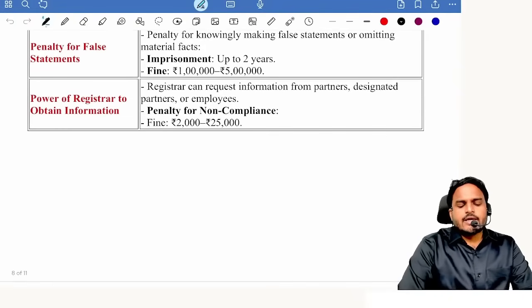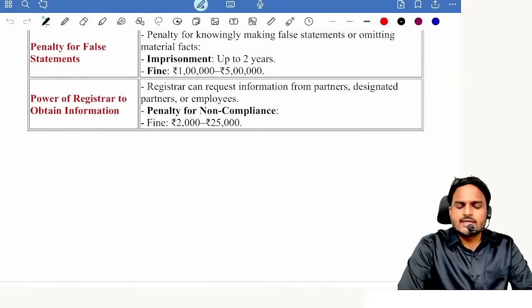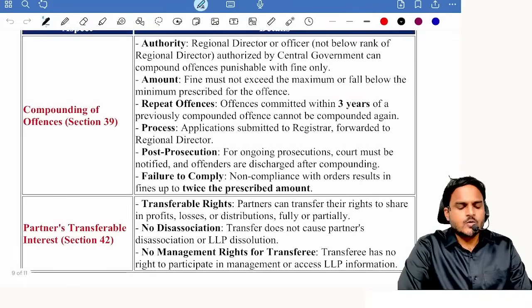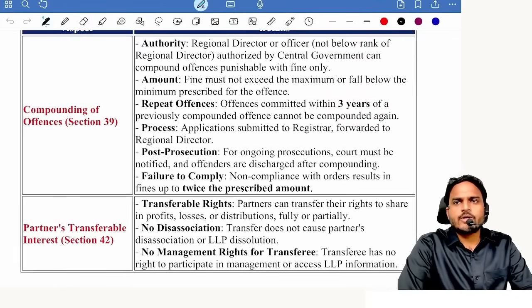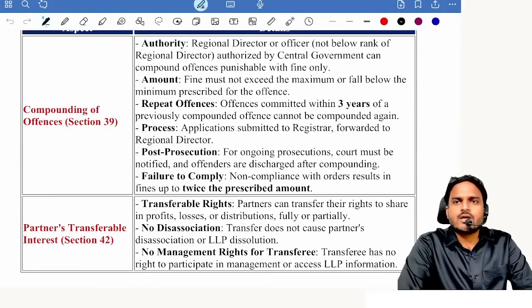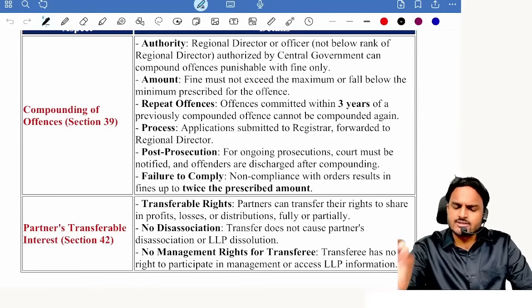ROC can request information from present partners, former partners, designated partners and employees. If you are not complying with the ROC order, there is punishment. What is the punishment? Fine of 2,000 to 25,000. Of course, these offenses can be compounded. But what are the conditions for compounding offenses? First you need to check the authority. Who has the power to grant compounding of offense? Regional director. Just remember regional director.